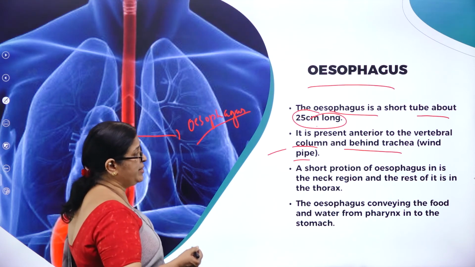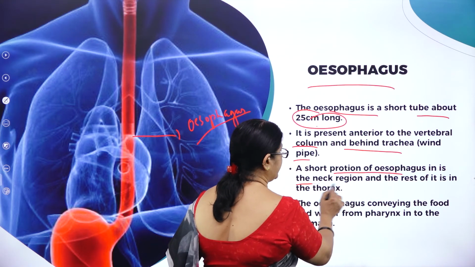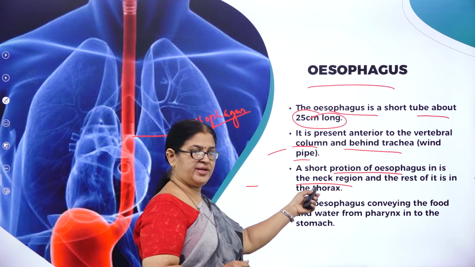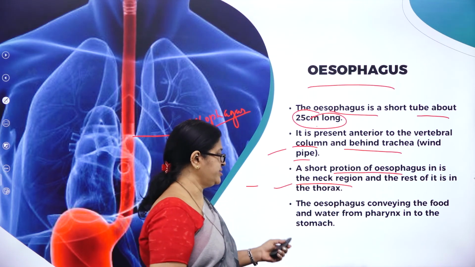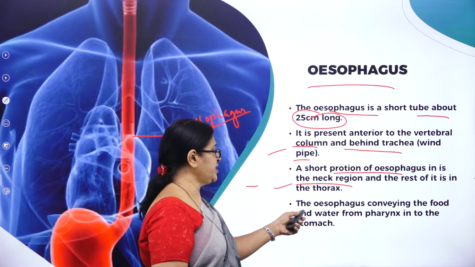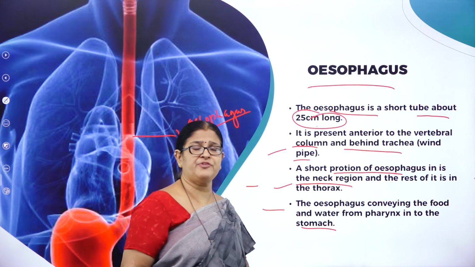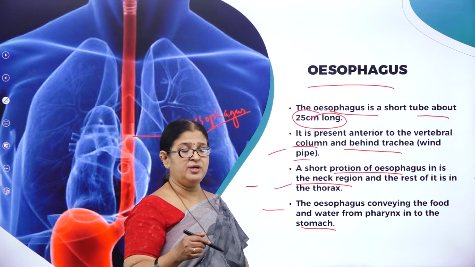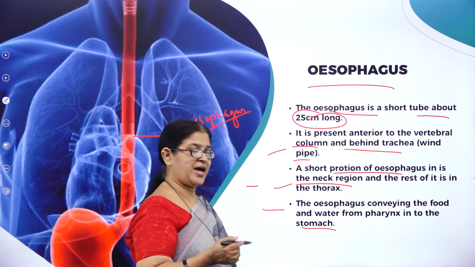So it is found behind trachea, and a short portion of esophagus is in the neck region, and the rest of it is in the thoracic region. What is the very job of esophagus? It conveys the semi-solid food that rolls off from the mouth into the stomach through pharynx.